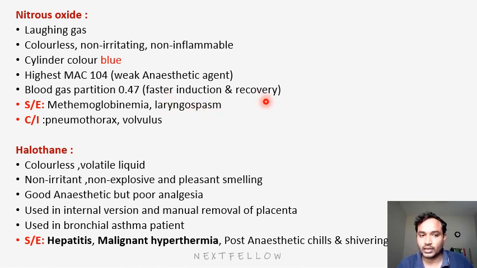If the drug has a very low blood gas partition, it has fast induction and fast recovery. These terms are very important in anesthesia: minimum alveolar concentration and blood gas partition. Blood gas means solubility. Minimum alveolar concentration tells us the potency.